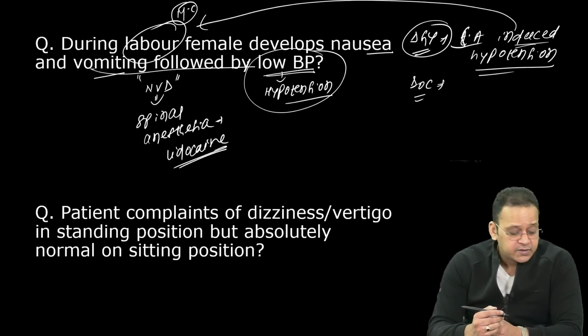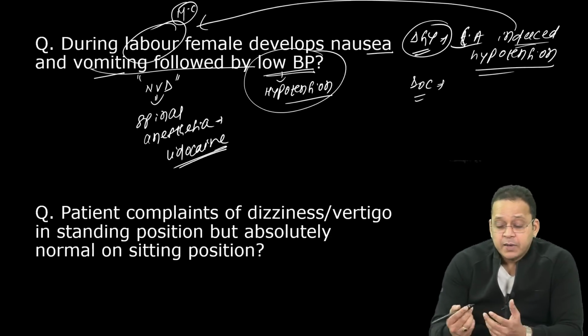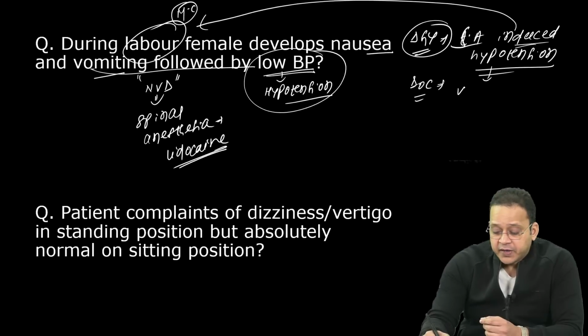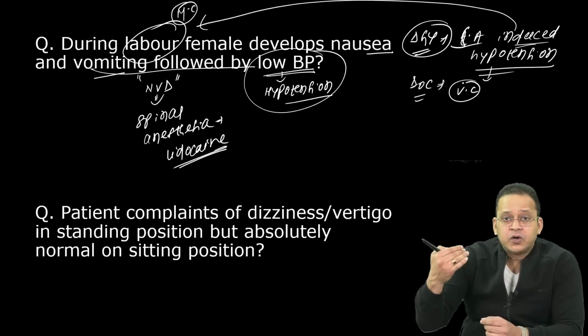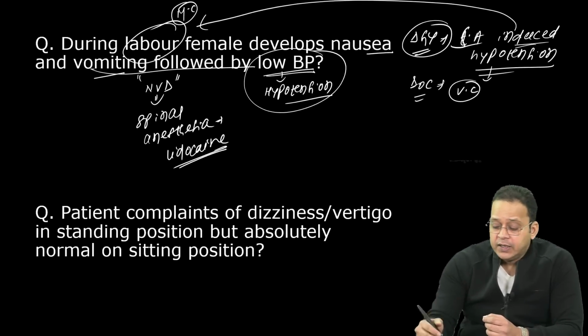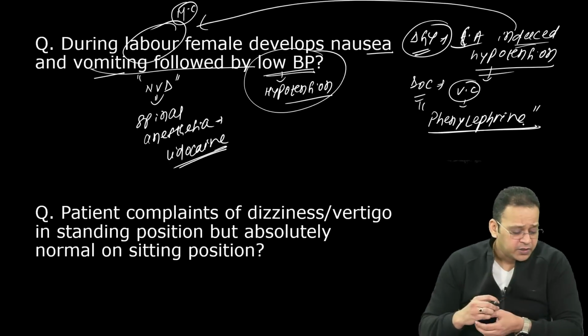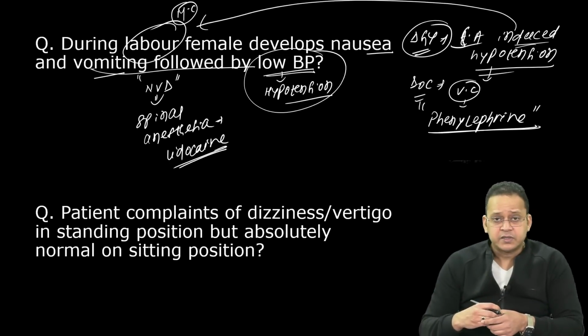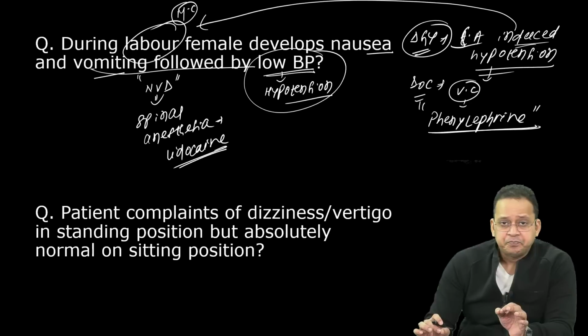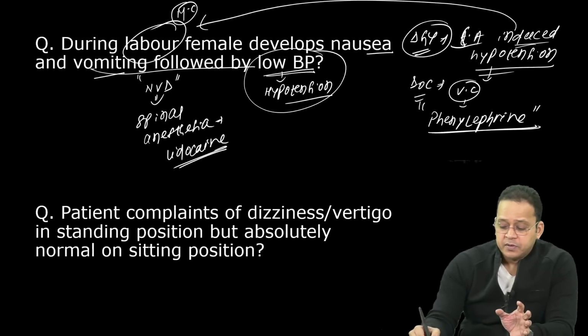The condition is hypotension, so try to understand the basic fact: if it is hypotension, I'm going to use a vasoconstrictor. And the vasoconstrictor of choice here is phenylephrine. Guys, I've taught you this. All the teachers, wherever you have done your class, must have taught you this. Phenylephrine, so remember phenylephrine.